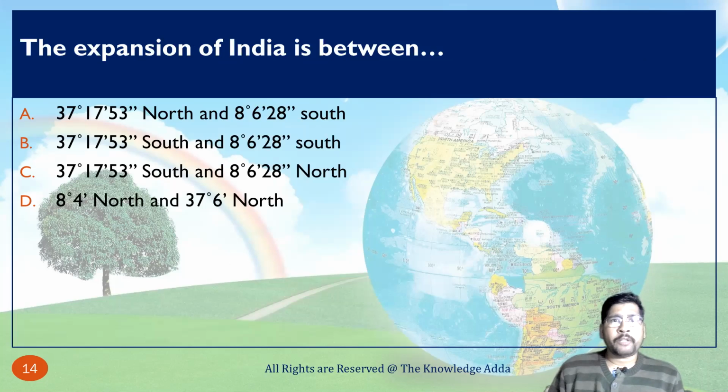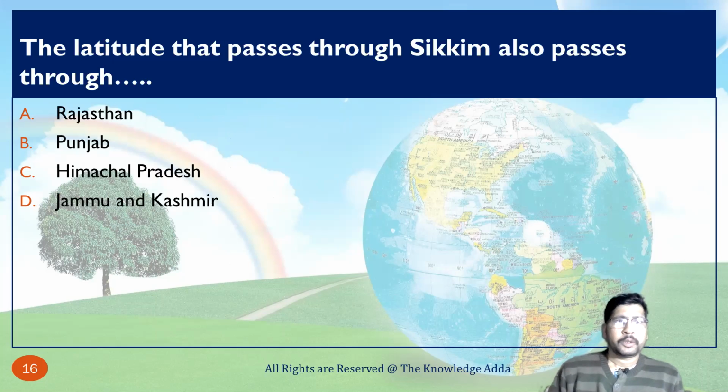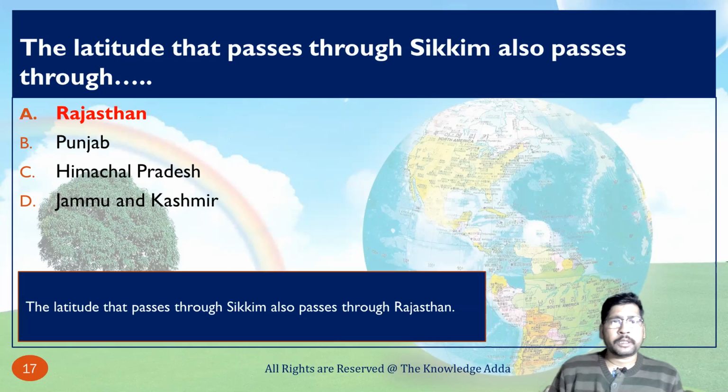The expansion of India is between, as we have already discussed 2 or 3 times, 8 degree 4 minute to 37 degree 6 minute in the north direction, and the Tropic of Cancer passes almost through the middle of India. The latitude which passes through Sikkim also passes through Rajasthan.